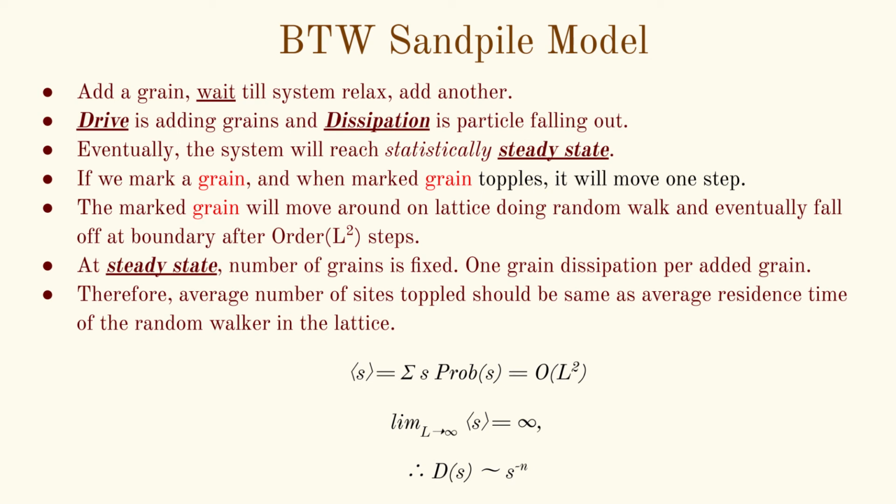Since every particle added anywhere in the system finally leaves the system from the boundary, and on average it must take at least order L steps to reach the boundary, we see that the average number of topplings per added particle is at least of order L. If we take the thermodynamic limit, the average number of topplings per added particle diverges. Such a diverging expectation value can only be generated by a power law distribution.